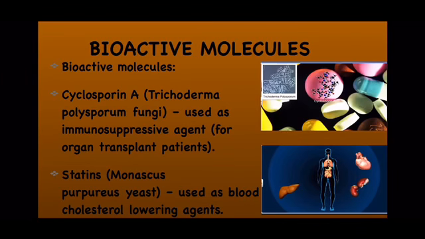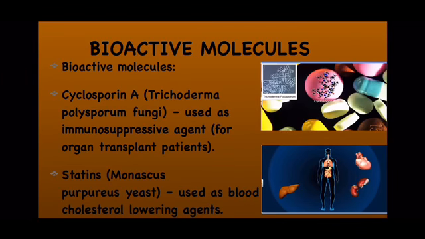So by giving this cyclosporin A, it suppresses the immune system, as a result of which the graft rejection which was earlier there does not take place, and proper grafting or transplantation occurs, right? In the same way, statins, which are produced by the yeast Monascus purpureus, act as a blood cholesterol lowering agent.